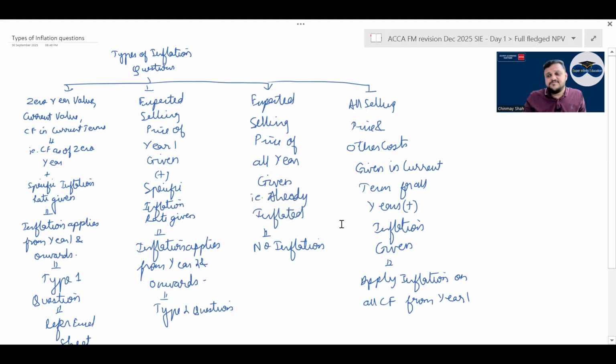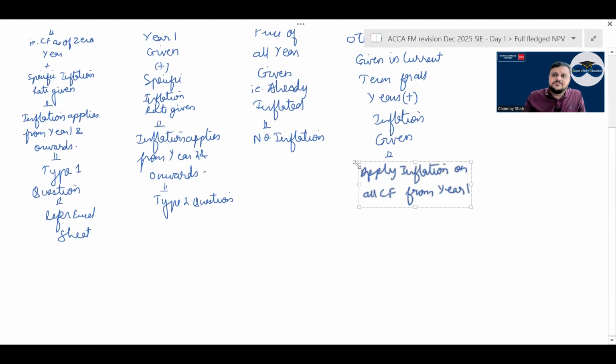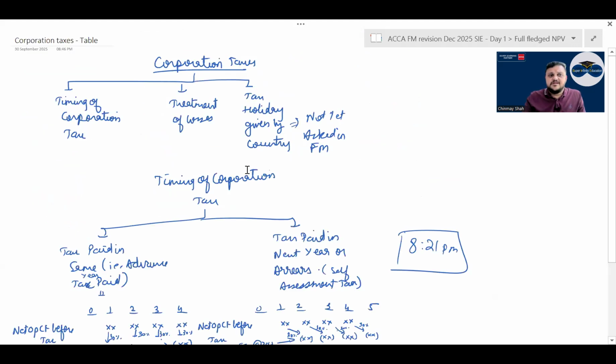Read the question always, whether the selling price is already inflated. All selling price and cost given in current terms for all years plus inflation given: apply inflation from year 1. So if everything is given in current terms, 0-year terms or something like that, inflation from the first year. But if they are given in first year terms, inflation from the second year. Remember, this also plays a very big part, correct?